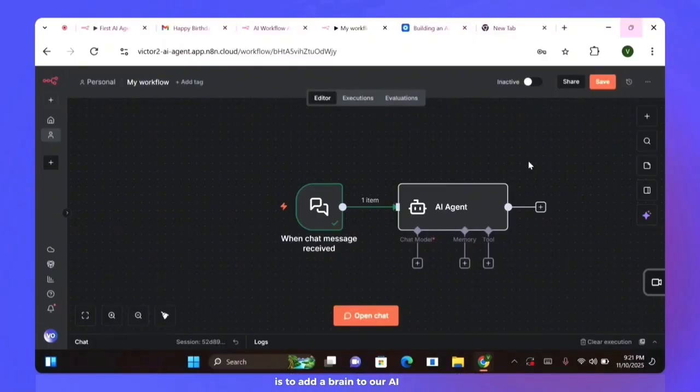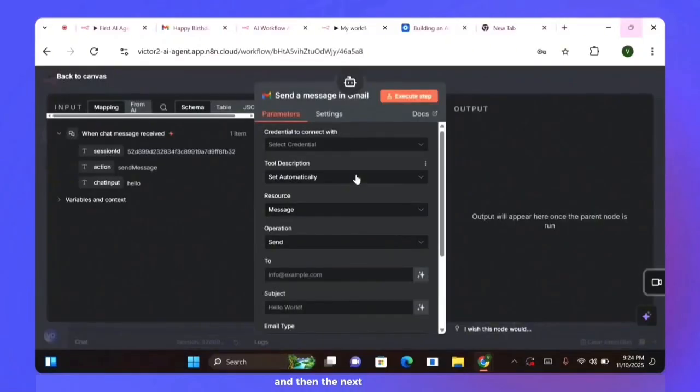Now the next thing we are going to do is add a brain to our AI agent, which is going to be the LLM model, the large language model. And then the next one is the tool. You have a lot of tools that you can add to your AI agent, over 300 tools.